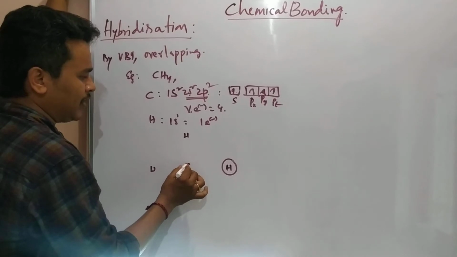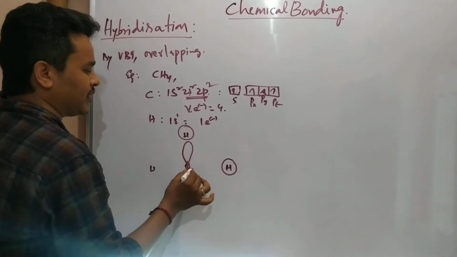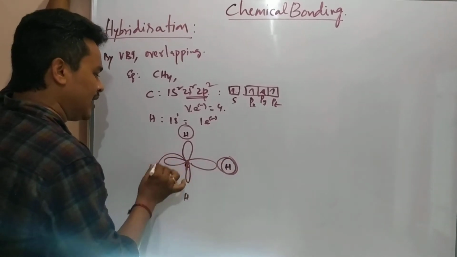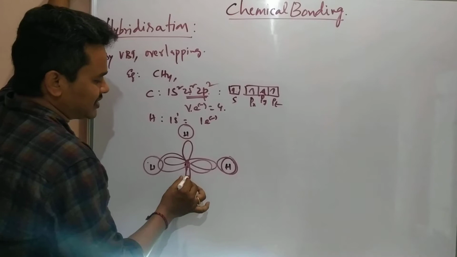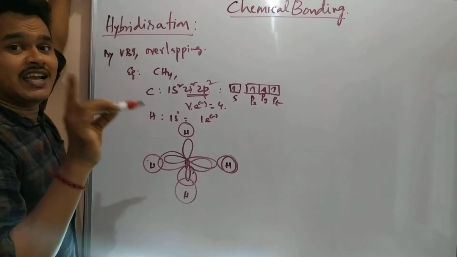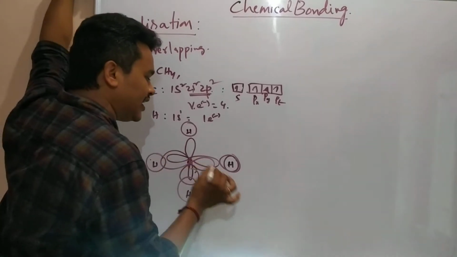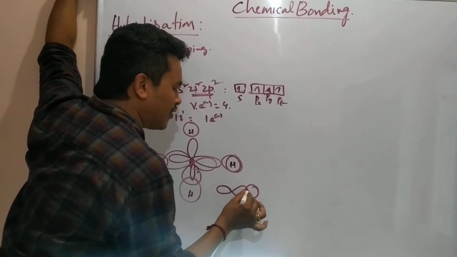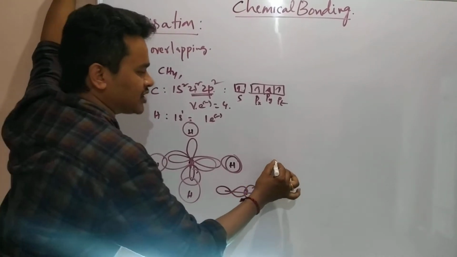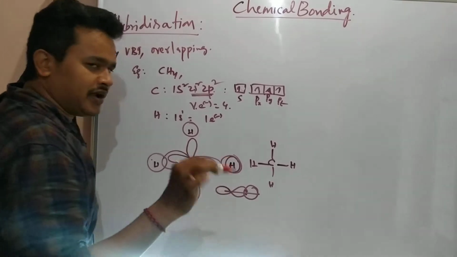So what happened? One p orbital can overlap with one hydrogen's s orbital, another p orbital can overlap with another, the other p orbital can overlap with another, and the s orbital can overlap with the last one. This is according to VBT. If it is formed according to VBT, with p orbital and s orbital overlapping, the bond angle will be 90 degrees here, here and here. C and H overlapping like this, H like this, H like this. By VBT, a covalent bond is forming.